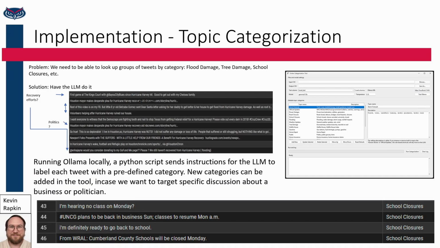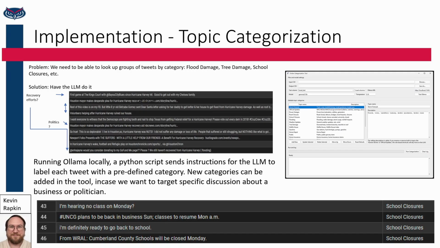Initially, we explored using BERT language models to do topic categorization, which had benefits such as speed, but eventually we decided to use large language models for their flexibility. Our topic categorization tool imports a CSV and prompts the LLM to label each line of text according to predefined categories, which we provide with descriptions. These categories can be edited, removed, or added to, making our system able to target just about any conversational topic you could imagine.